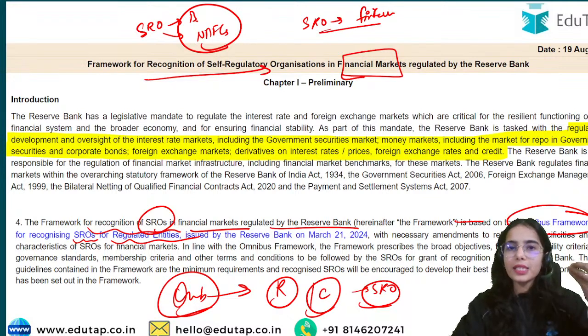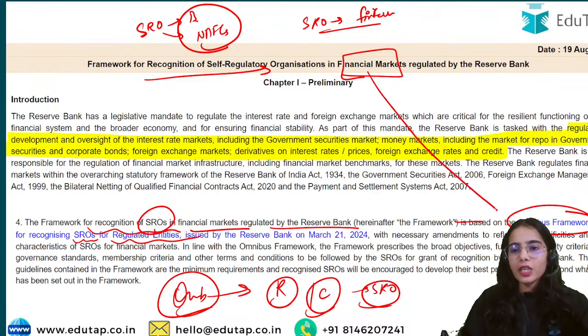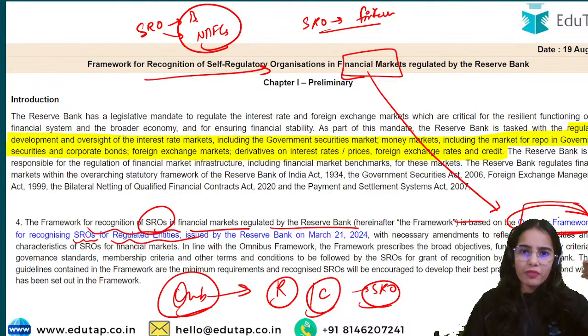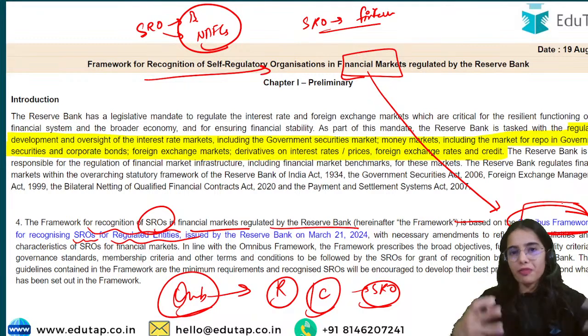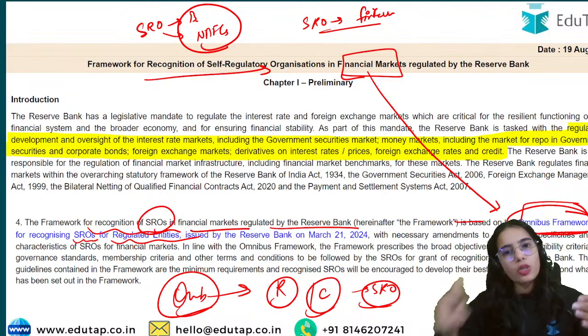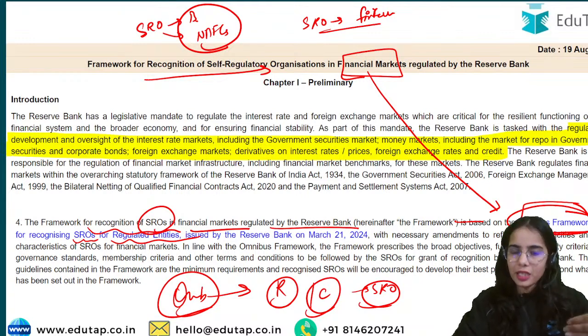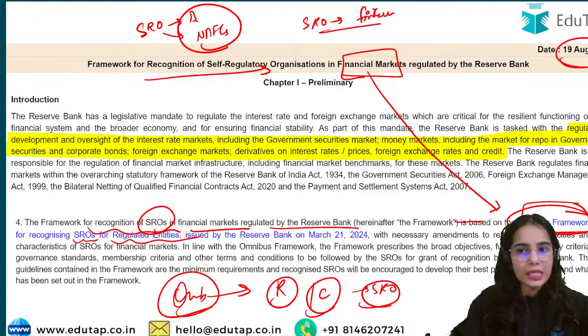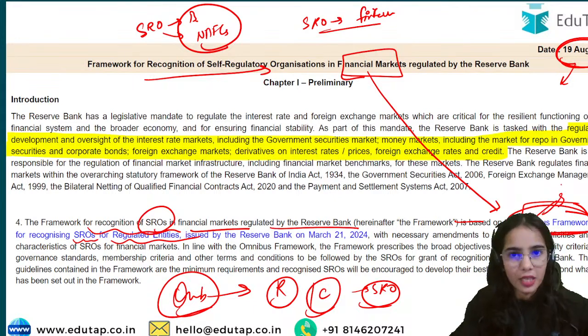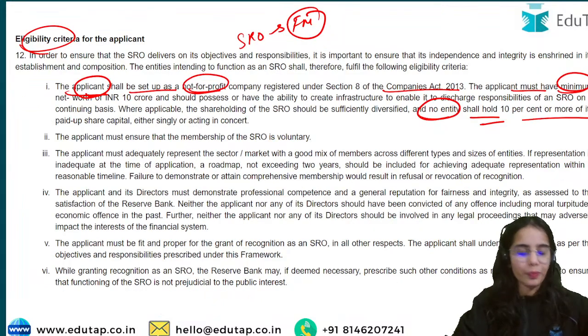I am not going to take a separate session for the framework for recognition of SRO in financial market, because this framework is dependent on the omnibus framework. I have already taken a 1 hour or 2 hour separate session on the omnibus framework for recognizing SRO for regulated entities. Now this new framework is based on the omnibus framework, so there is no requirement to take a separate session. So just read through the basic idea, just go through this framework once, because this is the most recent one, so of course this becomes important. If you understood the omnibus framework, there is nothing much different that is provided here, right? So I hope that you will be able to do so.